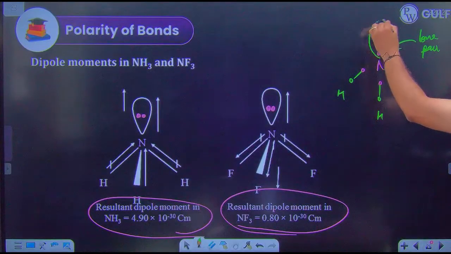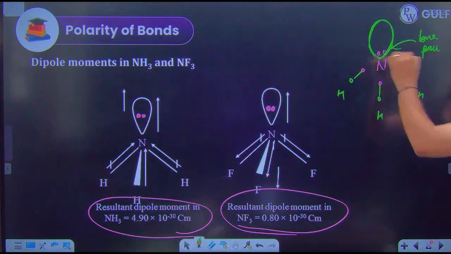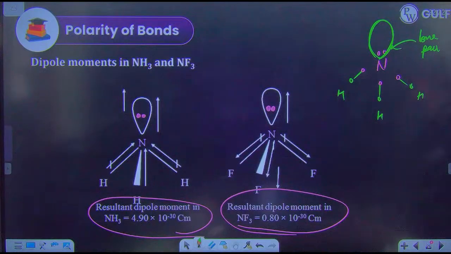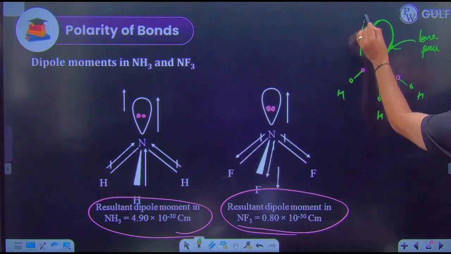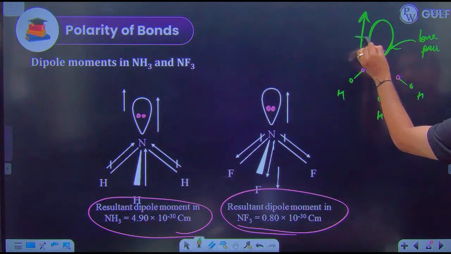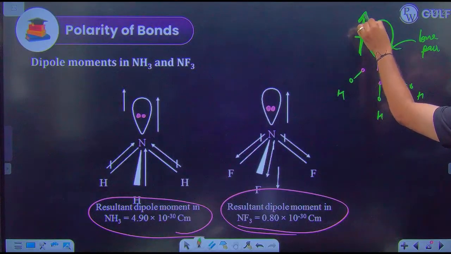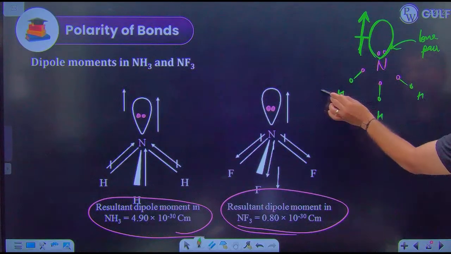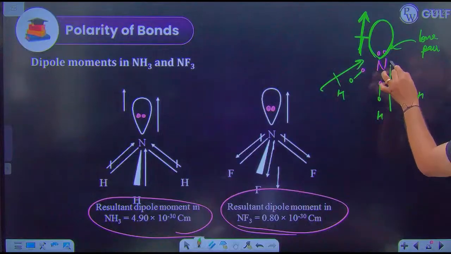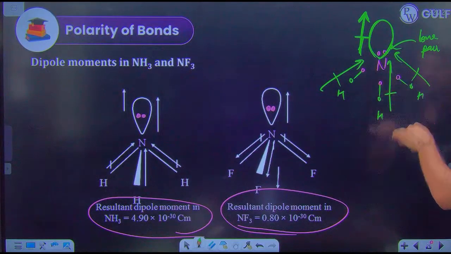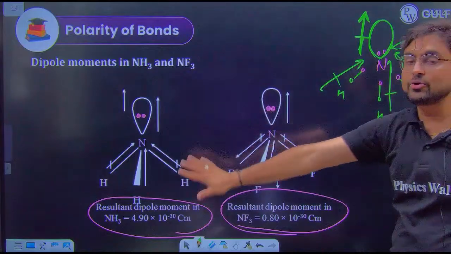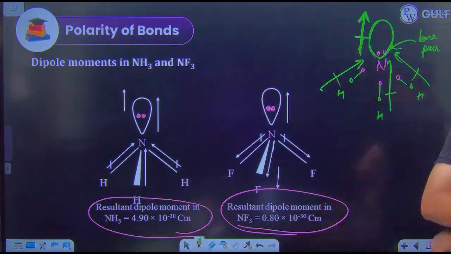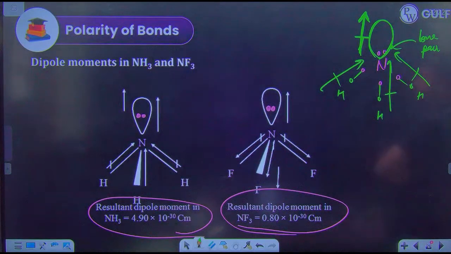So they are denoted like this. So this is showing that the orbital dipole is here because of the presence of the lone pair, and these electrons are also going towards nitrogen, this is also going there, and this is also going there. So overall it is contributing in one direction. Okay, everyone clear?